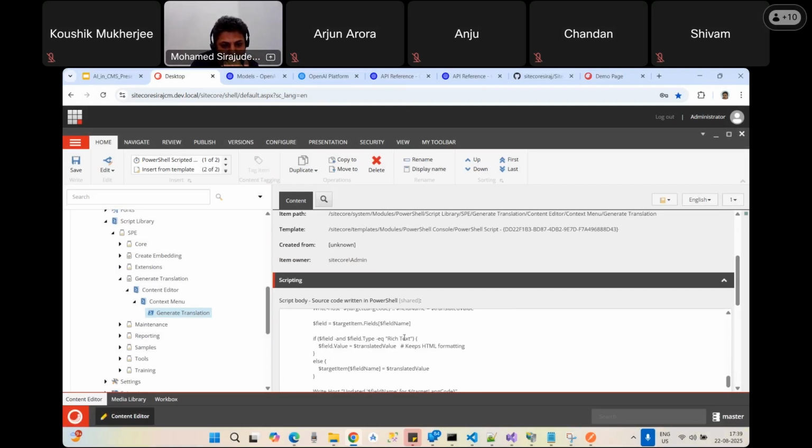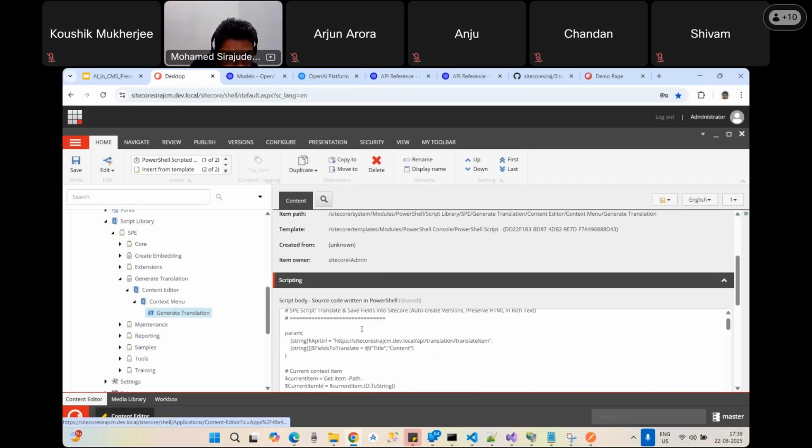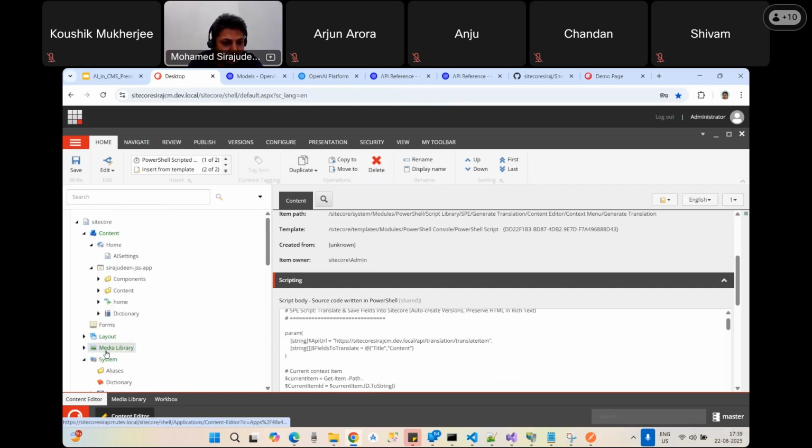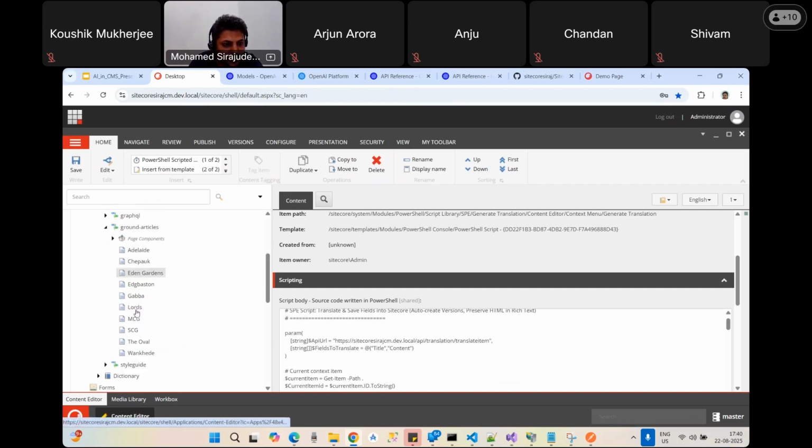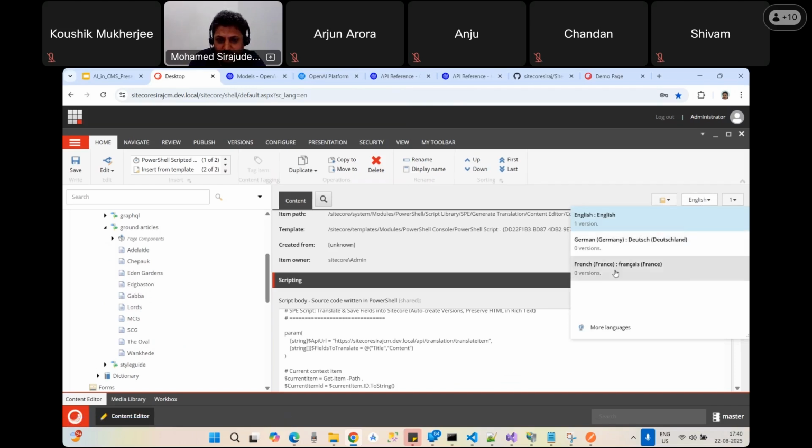Once I created this generate translation in the context menu of the content editor, it appears in every item, under the scripts. I will show you where it actually resides. I go here in the home. Here I have the ground articles. I have a set of cricket grounds: Adelaide, Chepauk, Eden Gardens, Edgbaston. Likewise, I have the languages German and French as well.